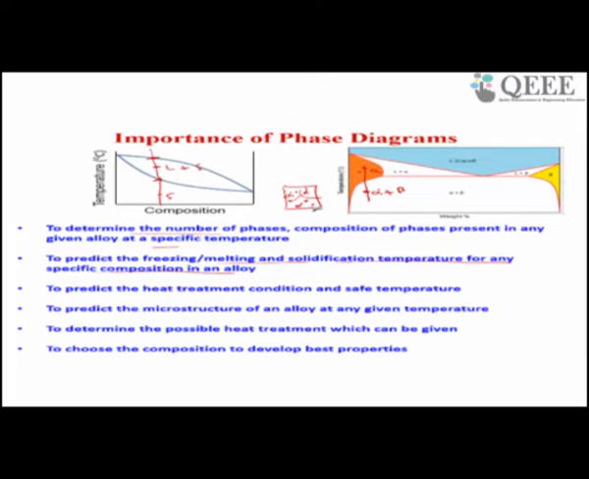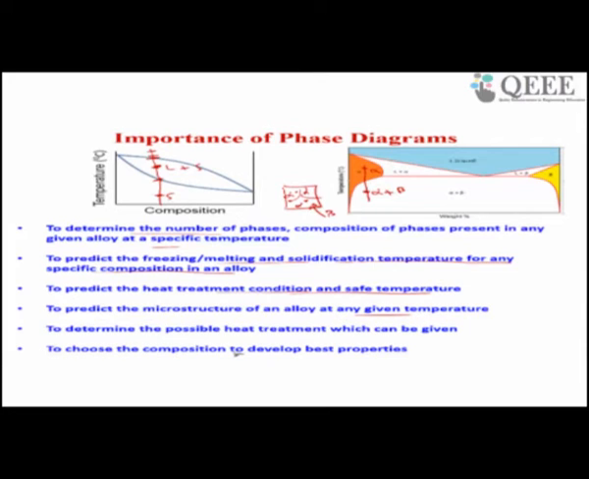These may be the alpha and beta, and by altering the alpha and beta, you will get different mechanical properties. So it will predict the heat treatment condition and the temperature to predict the microstructure of an alloy at any given temperature. Any temperature, you can predict the microstructure of an alloy. For example, here you get liquid plus solid, here you get only solid, here you will get only liquid. The phase diagram will give that also.